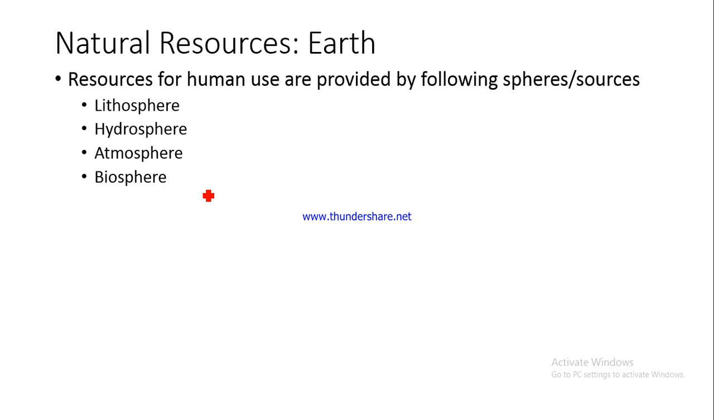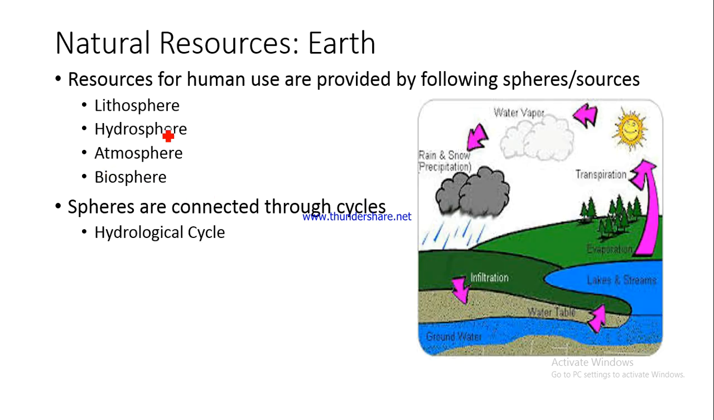So the sources, as I said, are lithosphere, hydrosphere, atmosphere and biosphere. Now please understand that spheres are connected through cycles. They are different spheres or different sources, but they are connected through cycles. I'll give you an example of a cycle which connects three of them. This is the hydrological cycle. The hydrological cycle basically connects the lithosphere, hydrosphere and the atmosphere.